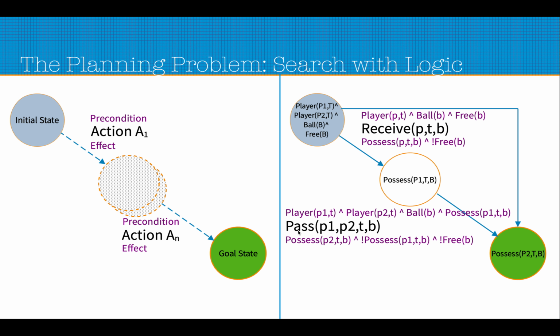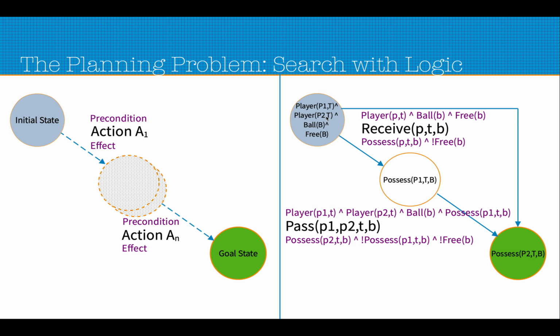The second action is pass P1 P2 T B, which says that player P1 passes the ball to player P2, both belonging to the team T. The precondition here is that P1 and P2 are players from the team T, B is a ball, and the ball is possessed by player P1. Unless it is possessed, it cannot be passed. Once the pass action is taken, the ball is no more with player P1, which is not possess P1 T B, and the ball is with player P2, and the ball is not free anymore.